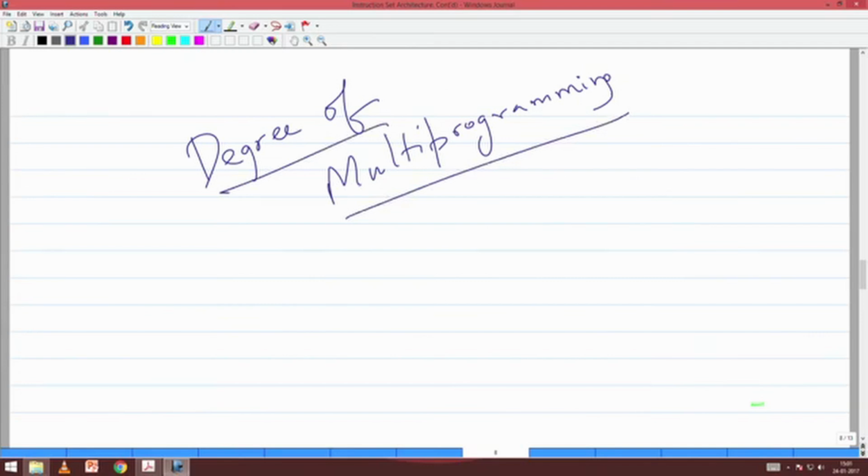It is the number of processes that are simultaneously admitted for execution.